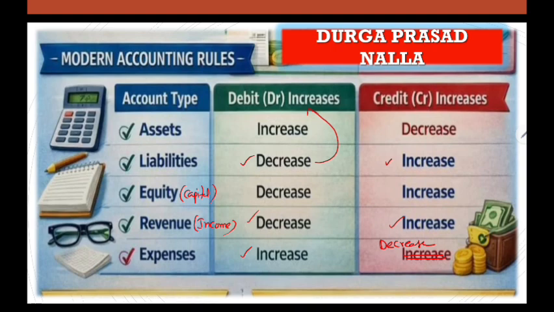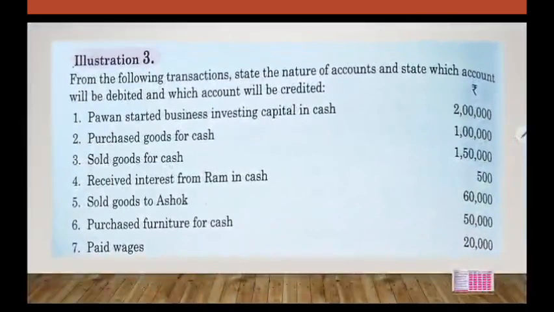So when we are writing journal entries for transactions, we can follow either one approach. You can follow the golden rule approach or you can follow the modern approach. Whichever you feel comfortable with, you can follow that method. Okay, let us see one example. Here we have business transactions. A normal business has multiple transactions. We have taken a few examples.